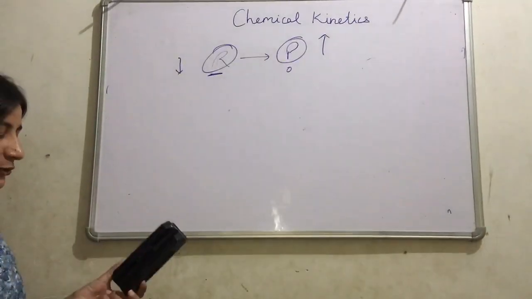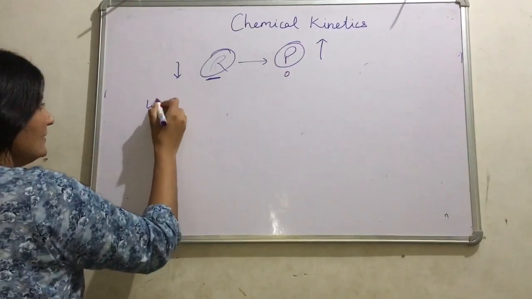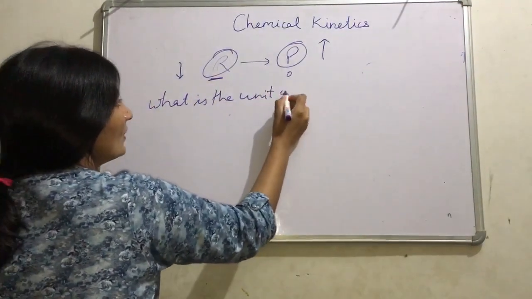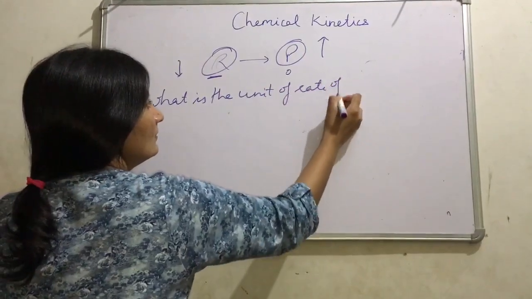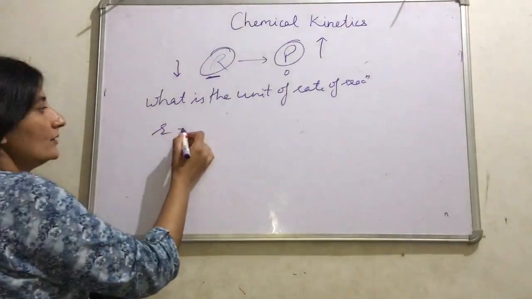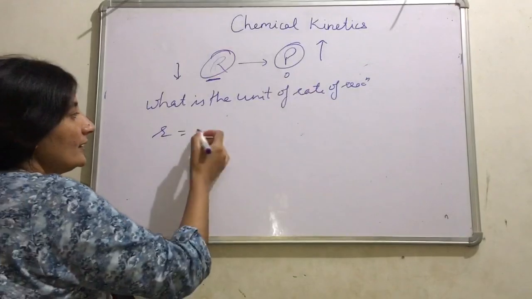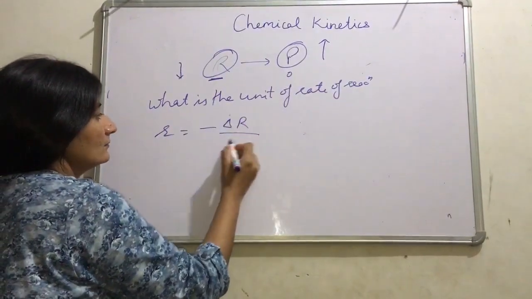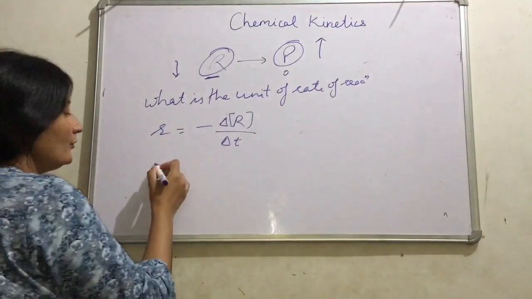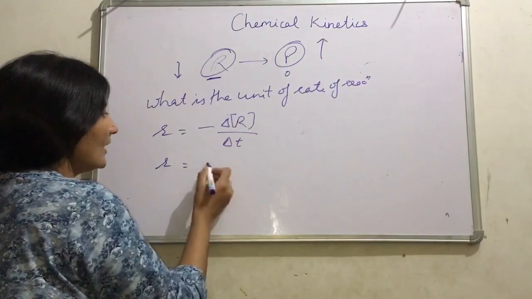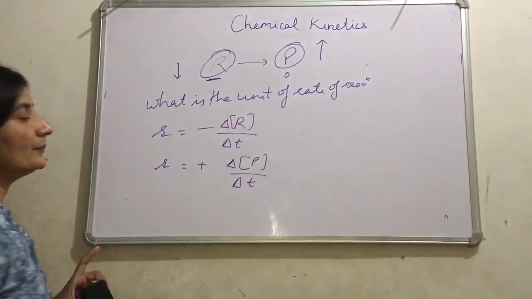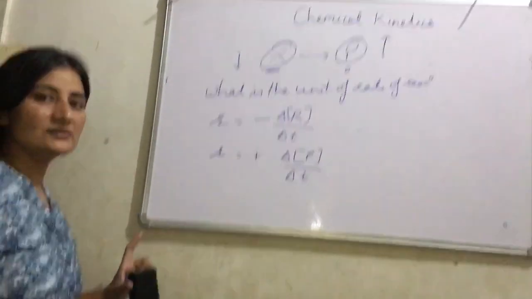Now what is the unit of rate of a reaction? Simply, the rate of reaction is small r. If we want to express it in terms of reactant, then we can write minus delta R by delta T. If we want to write in terms of product, then r is equal to plus delta P by delta T. Here delta R and delta P are the change in concentration of reactant and the change in concentration of product.